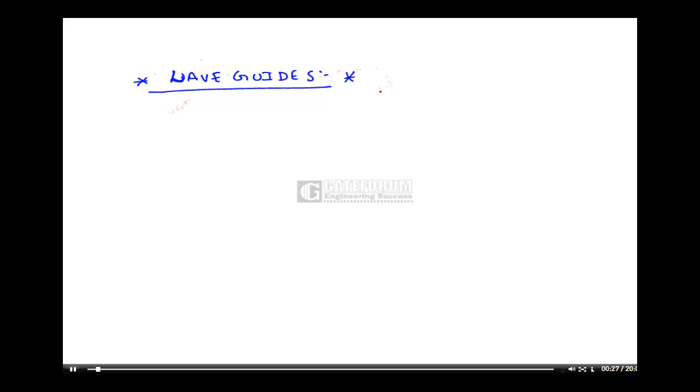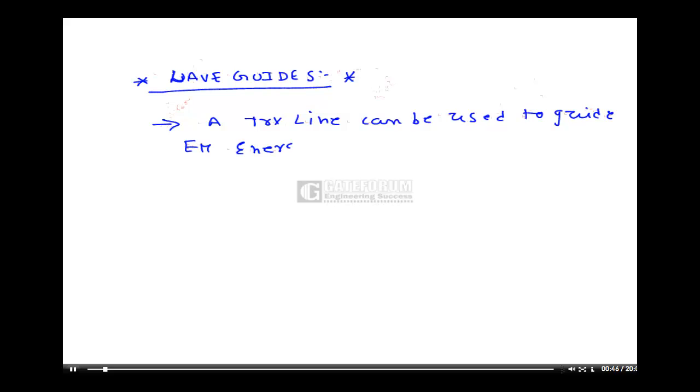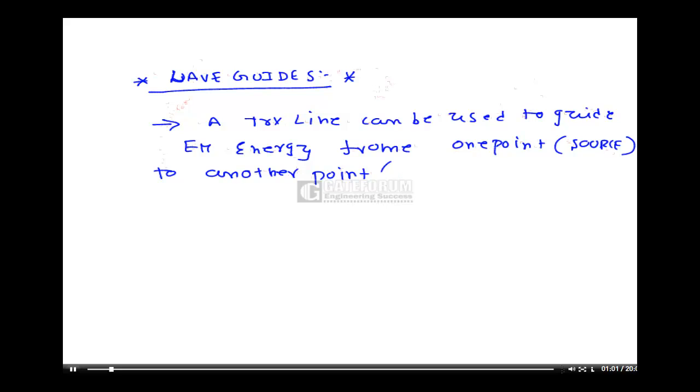We know the transmission line. What is the purpose of a transmission line? A transmission line can be used to guide EM energy from one point, that is the source, to another point, that is the load.